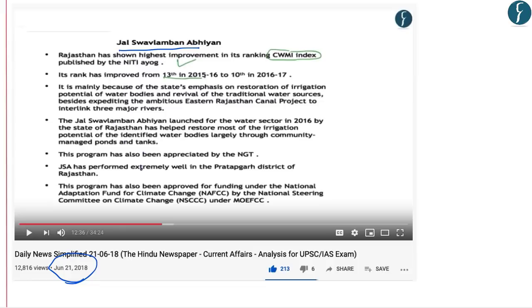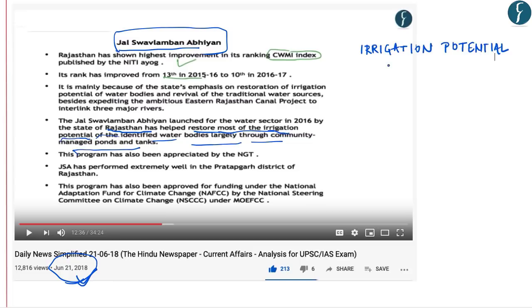Then, in DNS published on June 21st, 2018, we had a discussion on Jal Swavalamban Abhiyan, which is an initiative taken by the Rajasthan government, which is about restoration of irrigation potential of identified water bodies, largely through community management. Irrigation potential is simply the area that can be irrigated from an irrigation project.